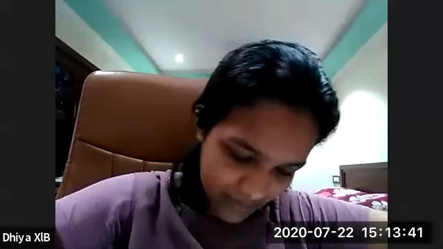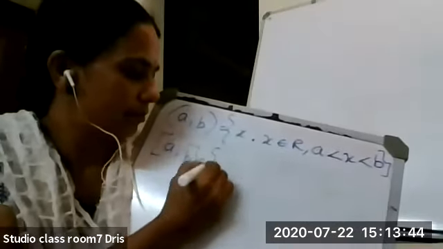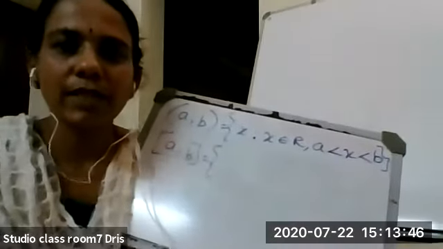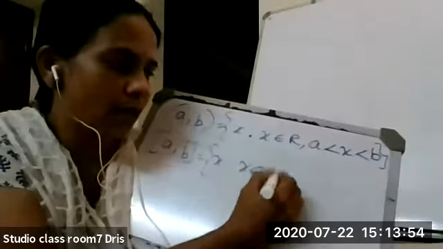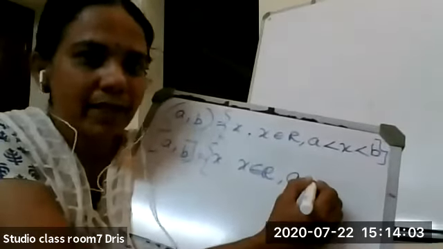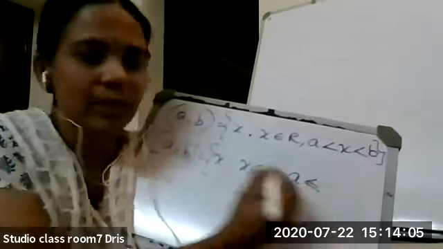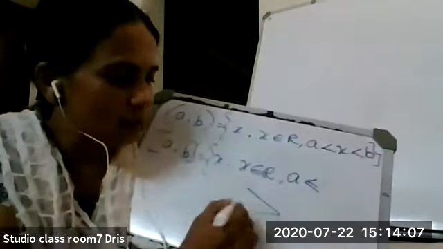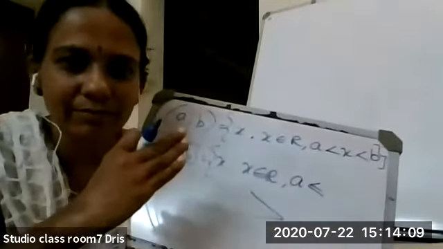Closed interval AB. Sania, closed interval AB is set of all x such that x belongs to R, a less than or equal to x less than or equal to b. Listen children, this one we will be reading as less than or equal to. Less than means the wider part should be on that side.